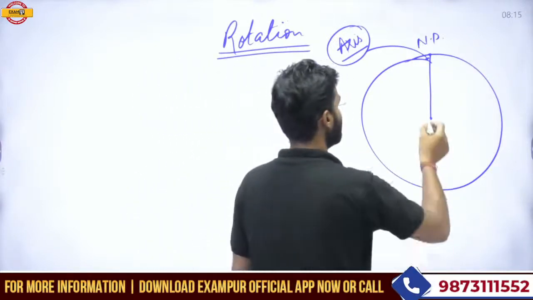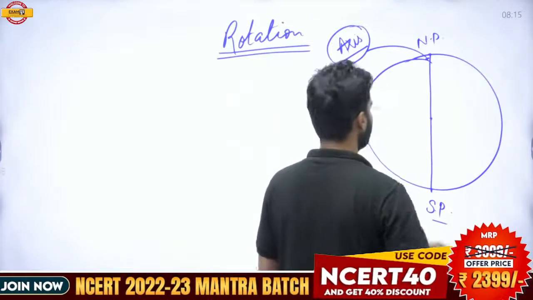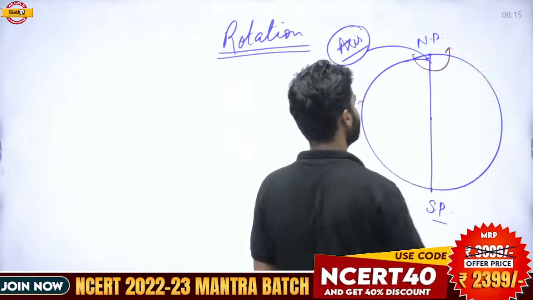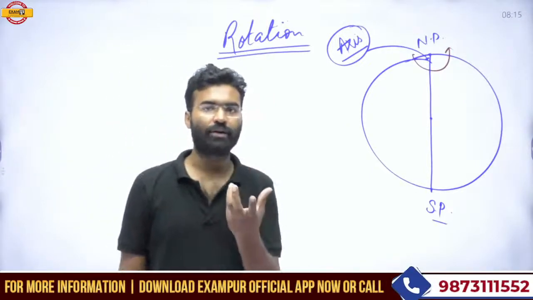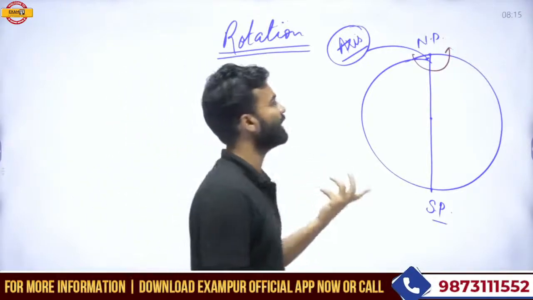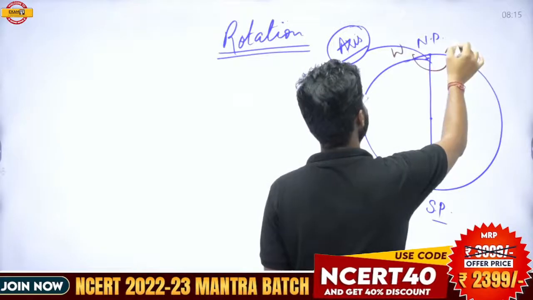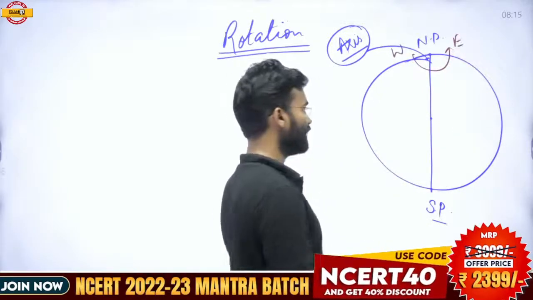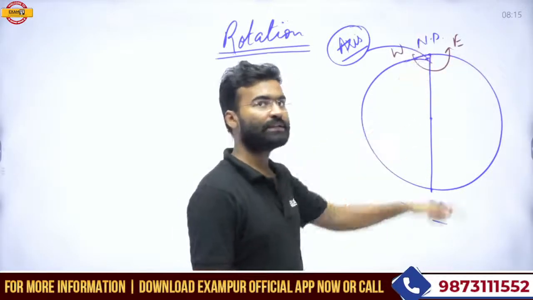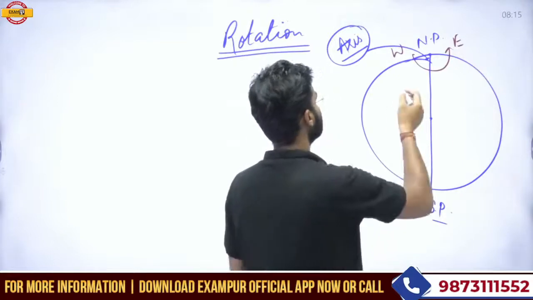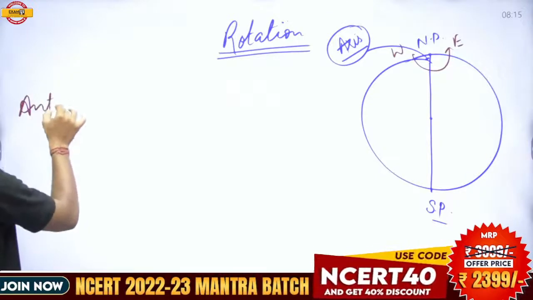And due to the celestial impact, you can say Earth started to move on its axis. Earth started to spin. You can use the word spin. Earth started to spin on its axis, and this spinning is called the rotation. The direction of this spinning is from west to east, which is also termed as anti-clockwise.